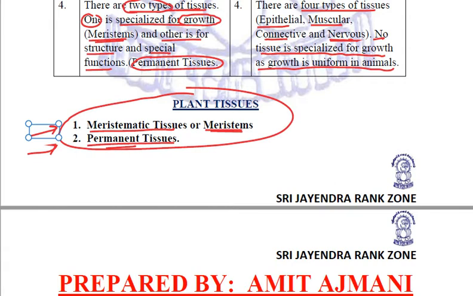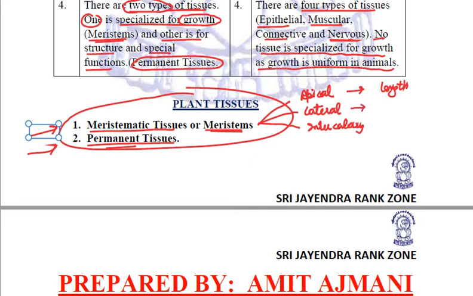We studied in detail about the meristematic tissue. Depending upon their location, they are divided into three: apical meristem, lateral meristem and the intercalary. The apical are present in the tips of root and shoot and they increase the length of the plant.